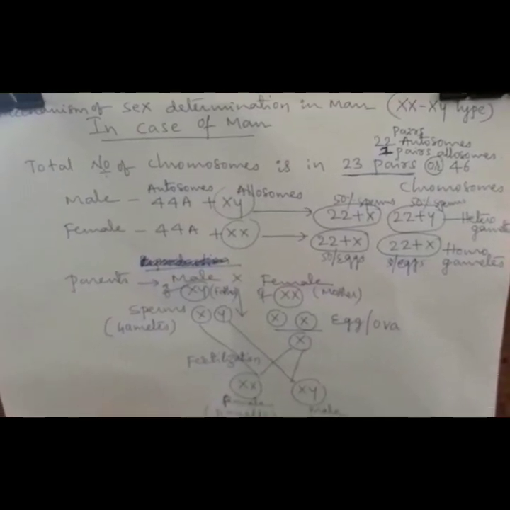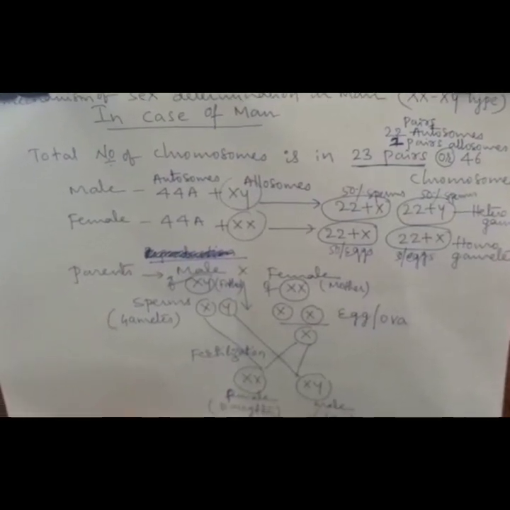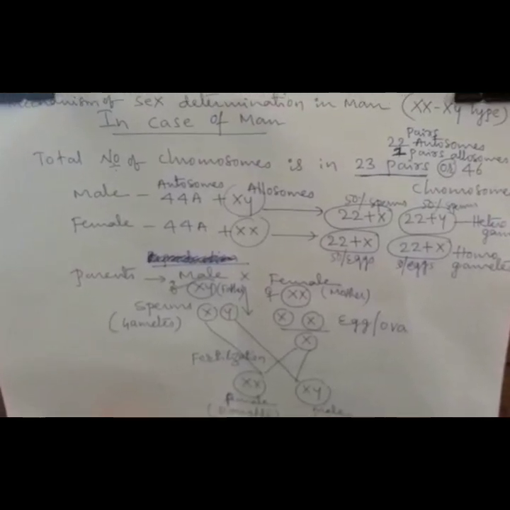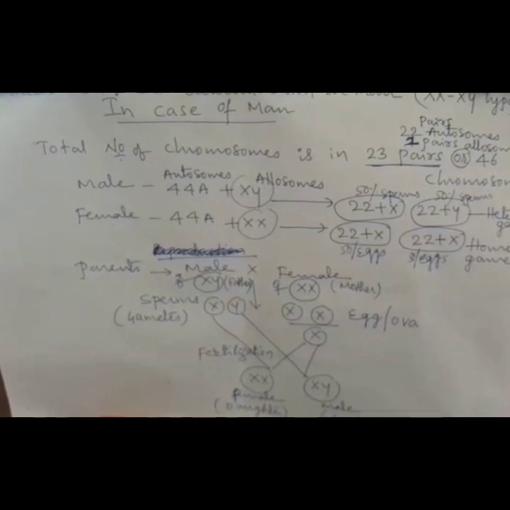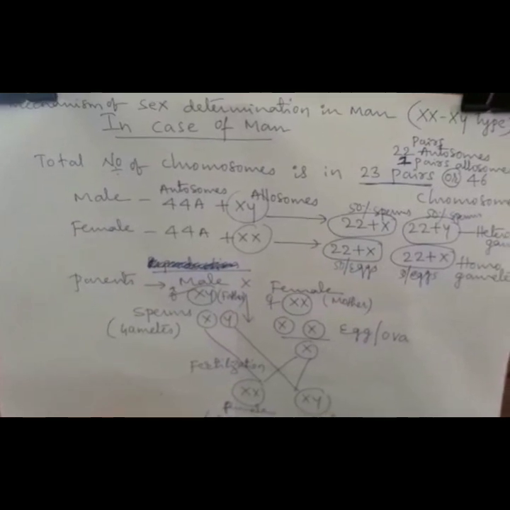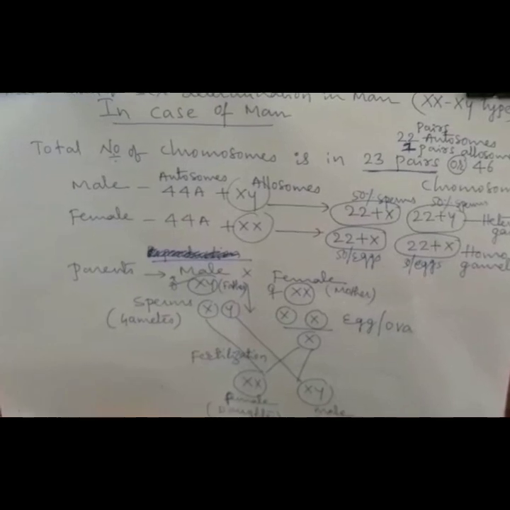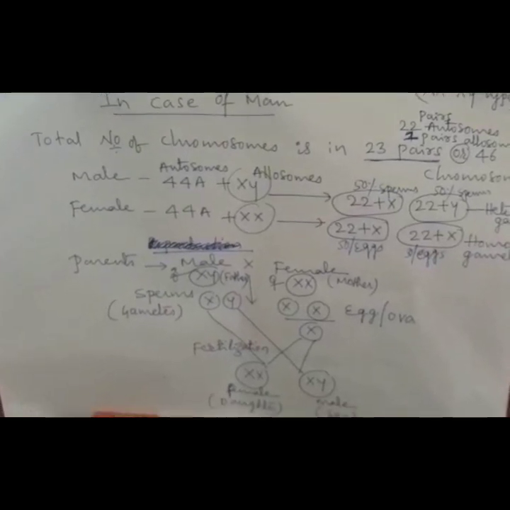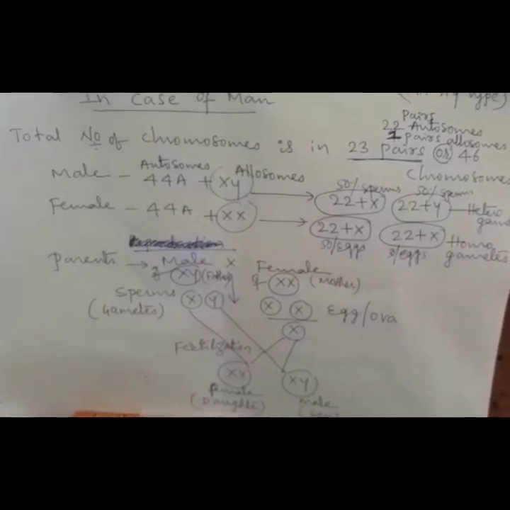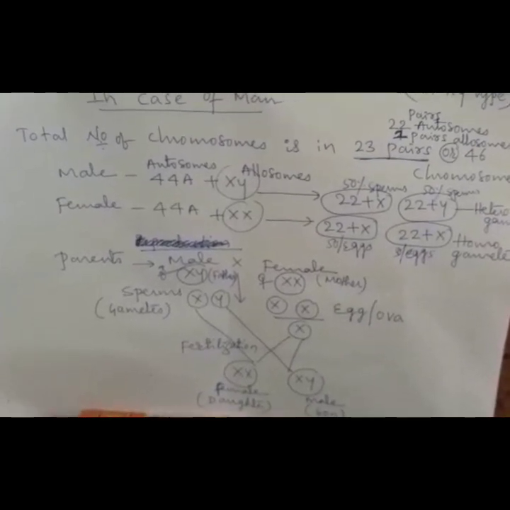I will explain in the chart. In case of man, the total number of chromosomes is 23 pairs or 46 chromosomes. Out of that, 44 are autosomes and 2 are allosomes or sex chromosomes. The male individual has 44 autosomes and the heterogametic condition of the sex chromosomes, that is X and Y. Whereas the female individual has 44 autosomes and the homogametic condition of X and X sex chromosomes.